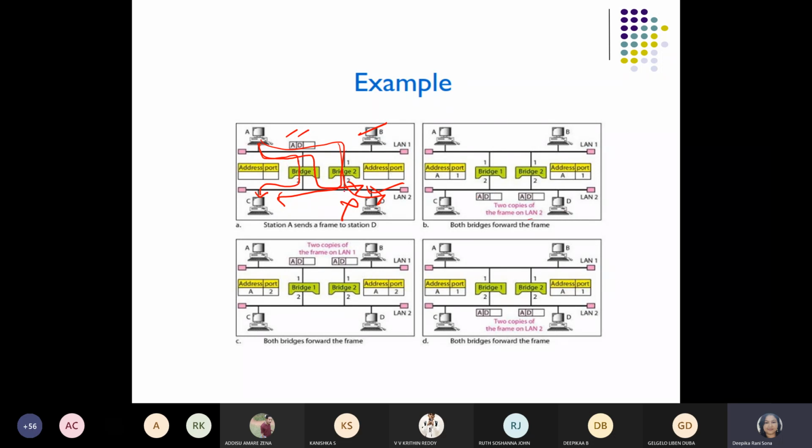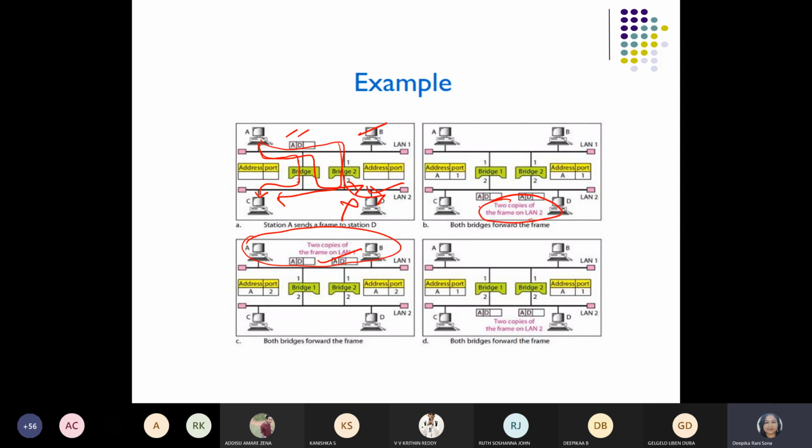Yes, because we are using the 2 bridges, that's why we have to make 2 copies of it. Then 2 copies of the frame on LAN 1. Yes, now have a look. It will check in the same LAN also, no? Whether the D is available here before getting the exact path. Yes, the same thing it will check for LAN 1. Same thing it will check in LAN 2. First it will self-check in the same LAN itself. Then it will self-check in the different LAN.